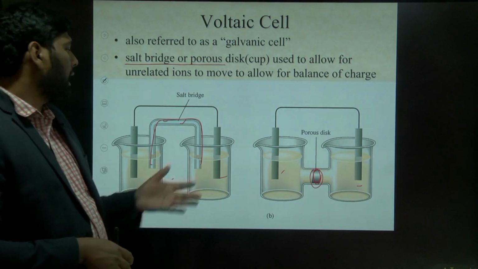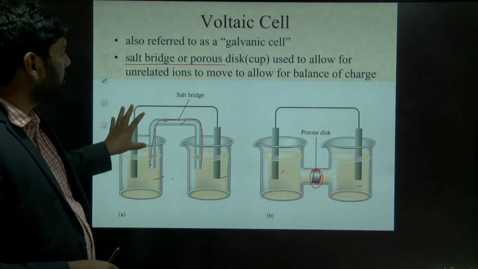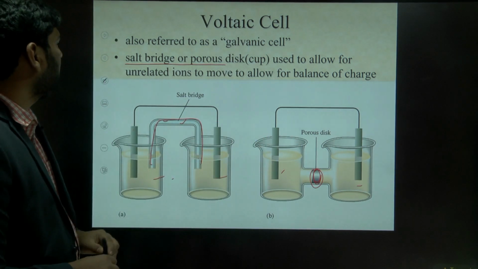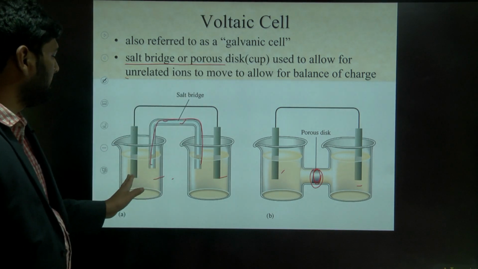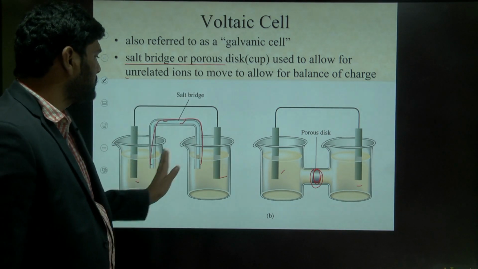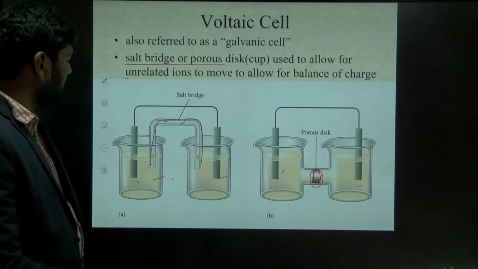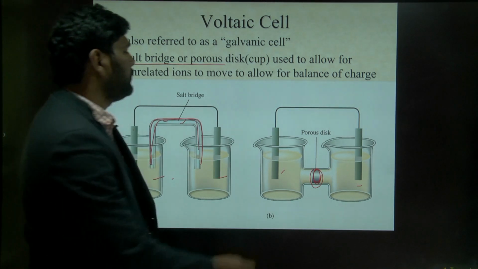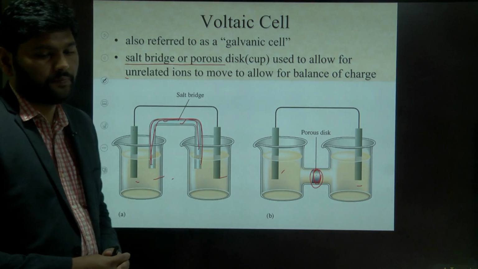Then what is going to happen in this situation? When you place these electrodes in this kind of arrangement, first the unrelated ions will move from one position to another, which means the unrelated ions will pass through this salt bridge or this porous disc to get the charge balance. Understand?